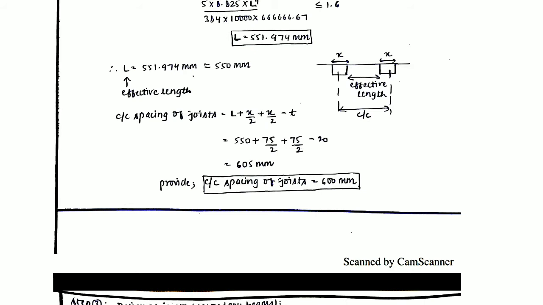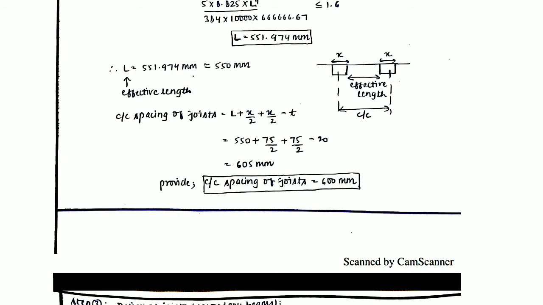So this length L is the effective length. You will have to calculate the center to center spacing of the joist. Now how do we calculate the center to center spacing? The effective length is the clear length basically. From this diagram you can see how you can calculate the center to center distance. You need to add x by 2 from one side and x by 2 from another side to the effective length to calculate the center to center spacing.